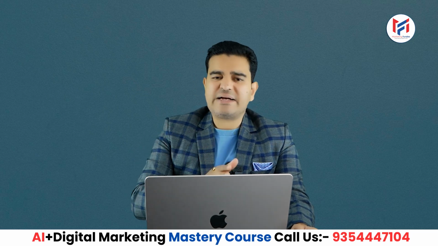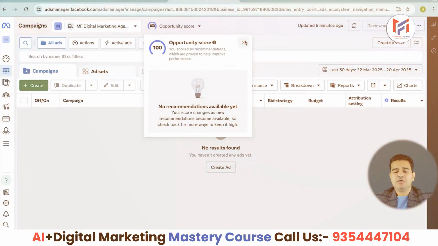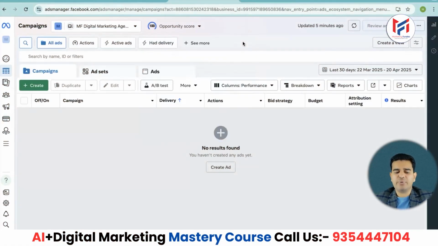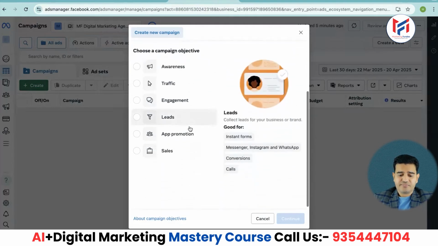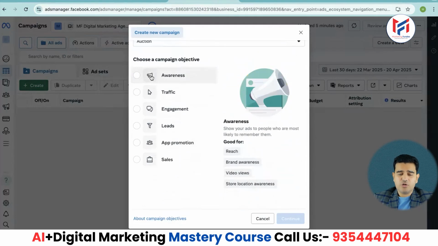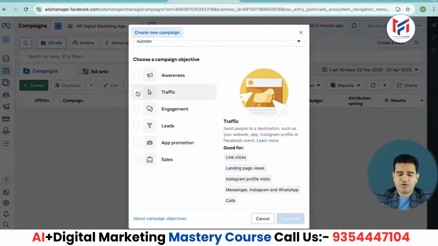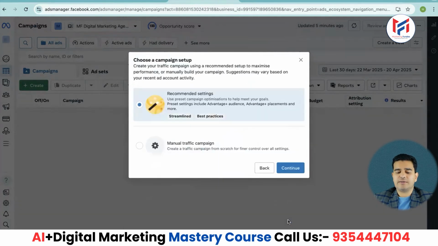Let's understand it practically on the computer screen. See, my Facebook ad account is open right now. So here, if I go to create a campaign on the left, to create any kind of campaign, let's say I have chosen the traffic objective here, and I've clicked continue.